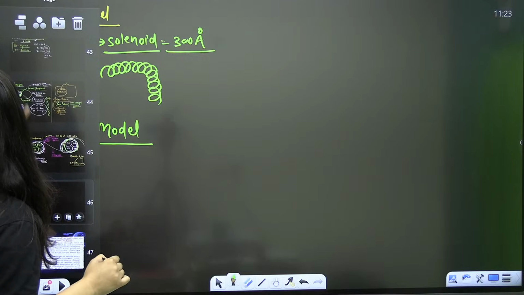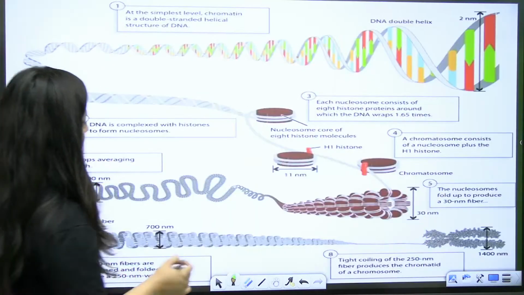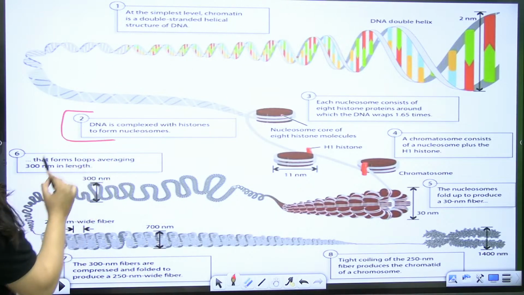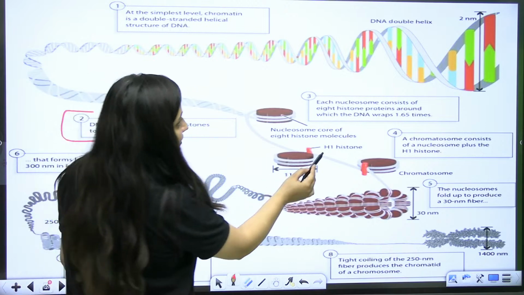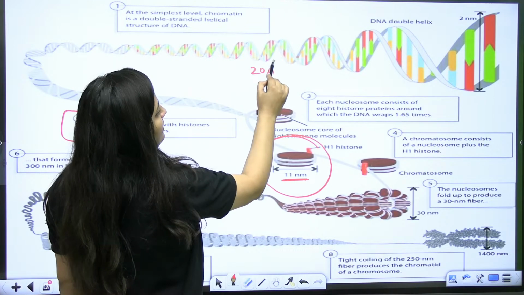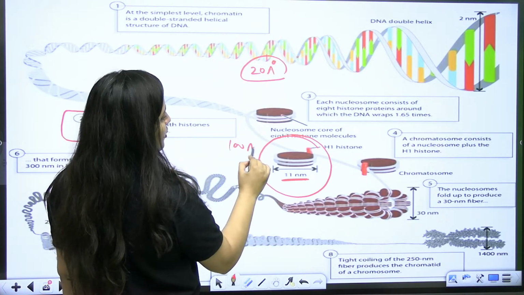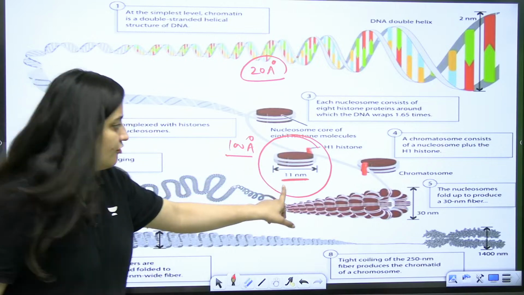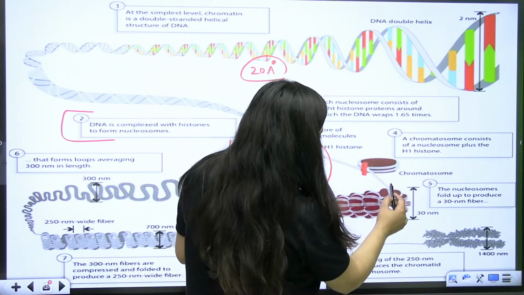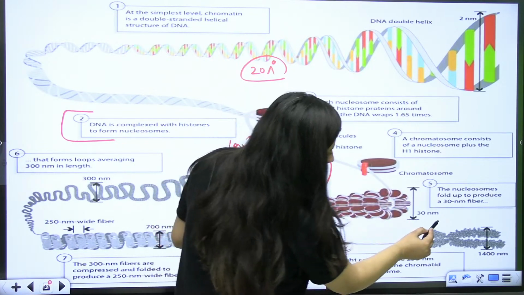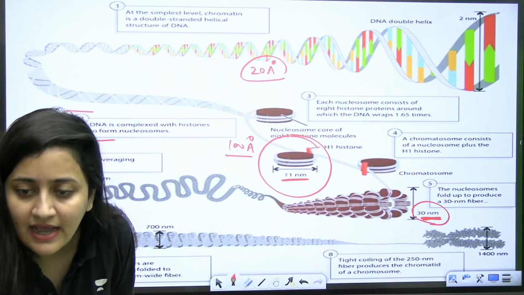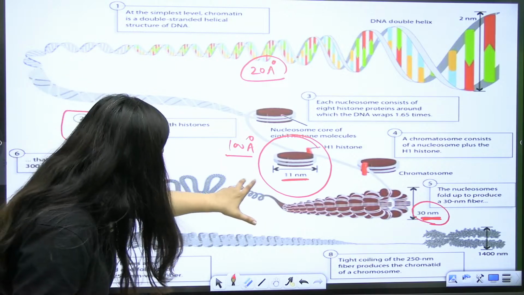See this part, see this diagram. 2 nanometer. It is further coiling with histone proteins. If I see it in nanometers, it is 11 nanometer; in angstroms, where DNA was 20, here it is near about 100. So here they have given it in nanometers, 11 nanometer. Then it is further coiling. You can see this, right? They are forming the solenoid. Here the diameter is 30 nanometer. The solenoid has a diameter of 30 nanometer. It further coils, right?